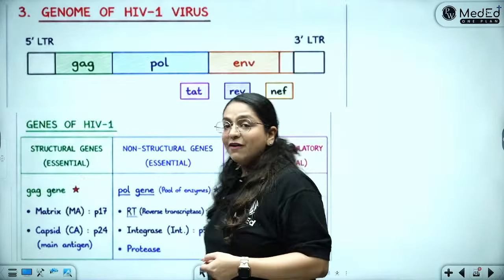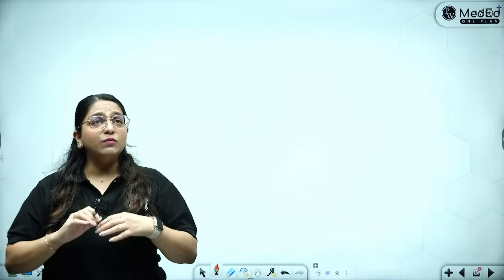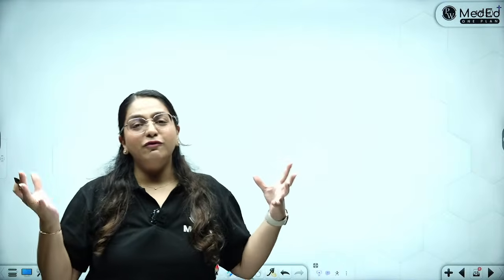Okay, so we have to make the structure of the virus and we also have to make the genome of the virus. I always try to make the structures for you just to remove that phobia and that pain from your mind. So many viruses, so many structures. There are just 4 things in the structure of a virus. And if you know the right mnemonics, like my students of Nishchay batch know, if you know the correct way to remember, there's no virus which becomes difficult. With just 1 page of understanding, you can make the diagram of absolutely any virus they ask.